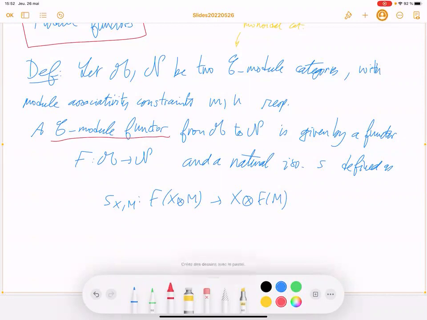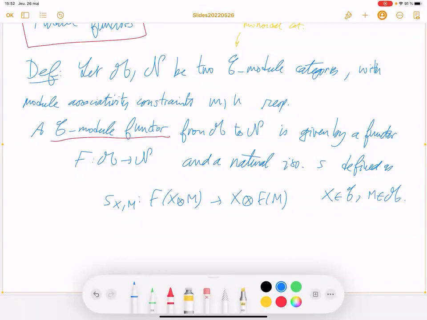So you can put the object X outside. It's a C module category functor, for X in C and M in M.